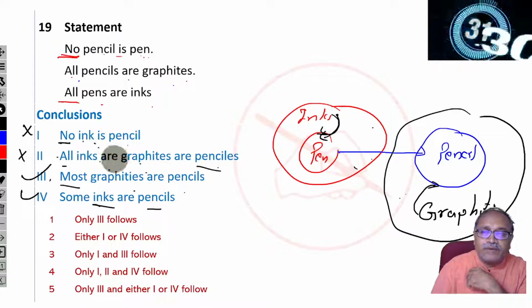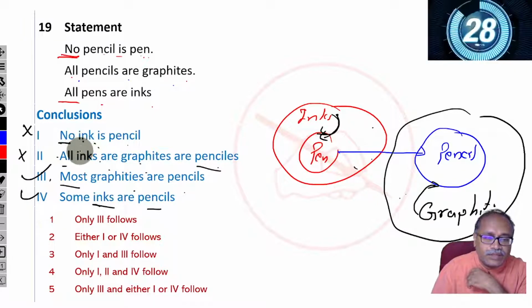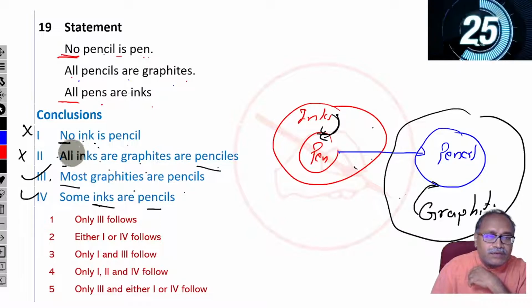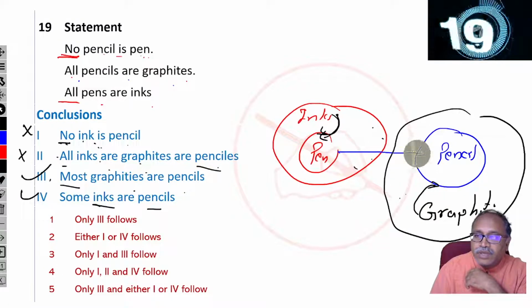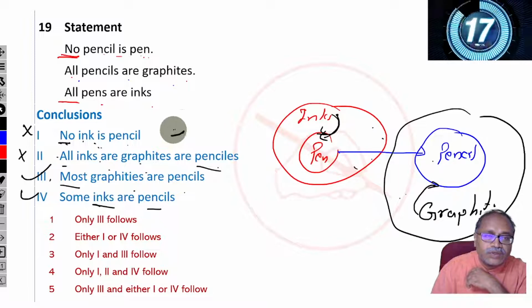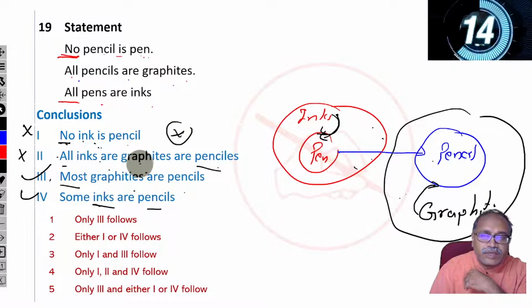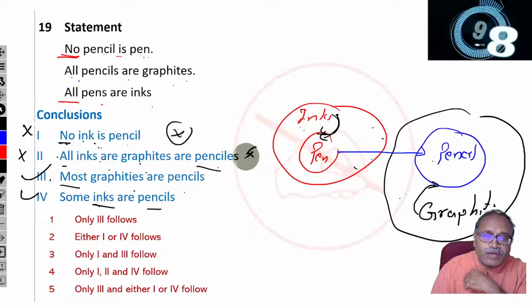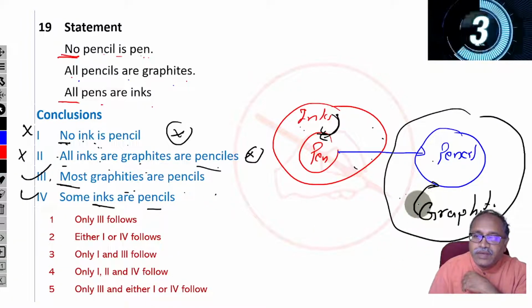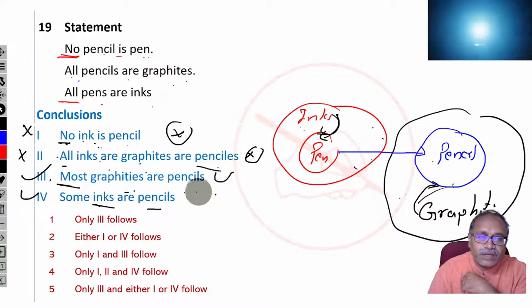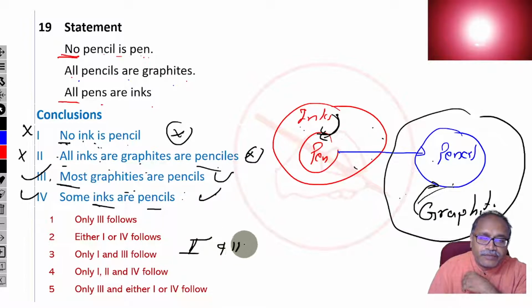Let's see why we are not getting any answer here. That's no ink is pencil. No. First one wrong. All inks that are graphite, they are pencil. No, it cannot be concluded. Some graphites are pencil. There is a graphite. Some graphites are pencil. Second one is right. Some inks are pencil. That's also right. So here my answer should be 2 and 3.